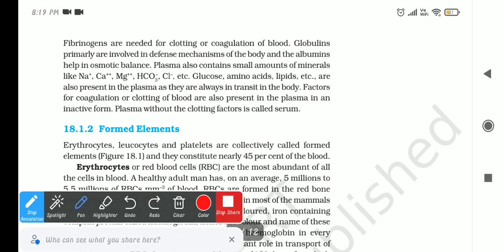There is some specific function of each of them. We need fibrinogen for the clotting or coagulation of blood. Globulins are primarily involved in the defense mechanism. So fibrinogen is for the clotting of blood, and globulins for the defense mechanism.